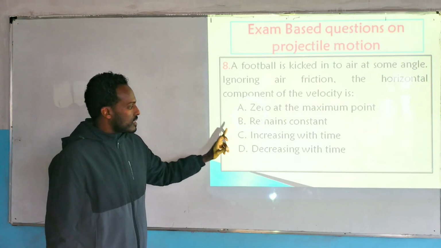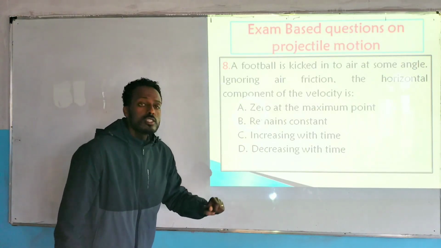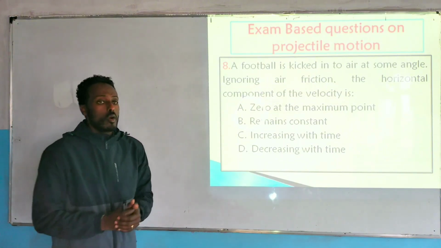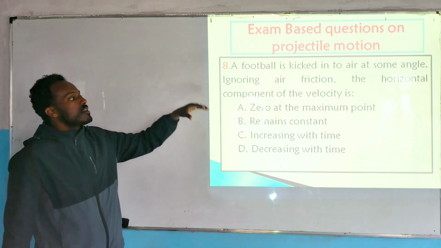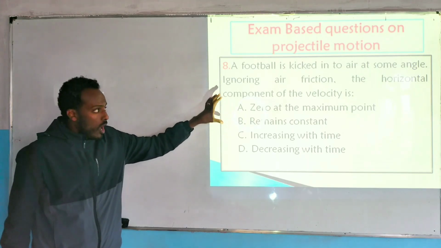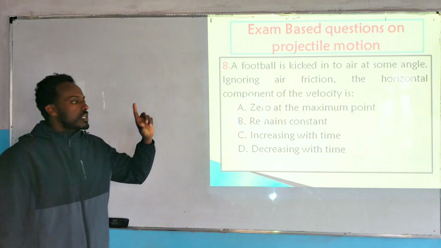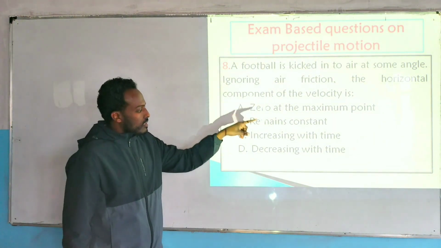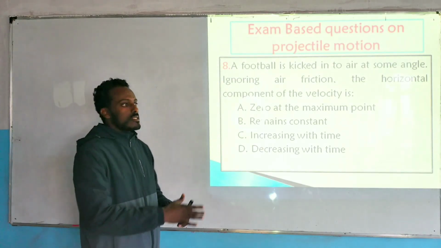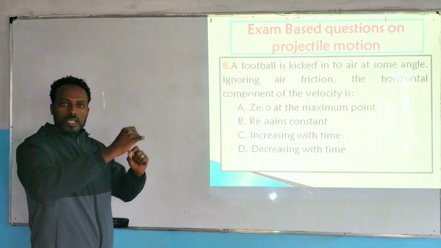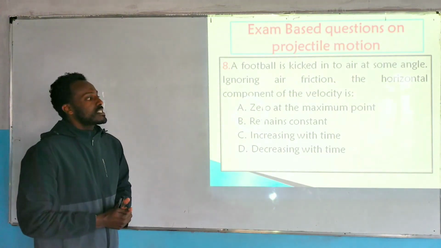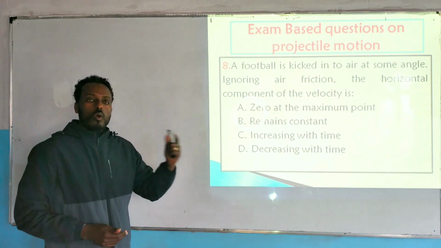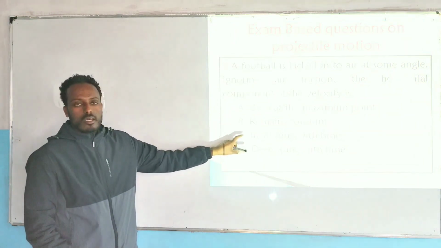Choice A says the component is 0 at the maximum point, choice C says increasing with time, and choice D says decreasing with time. These choices are all talking about the vertical component, or vertical velocity. Vertical velocity decreases on the way up, is 0 at the maximum point, and increases on the way down with respect to time.